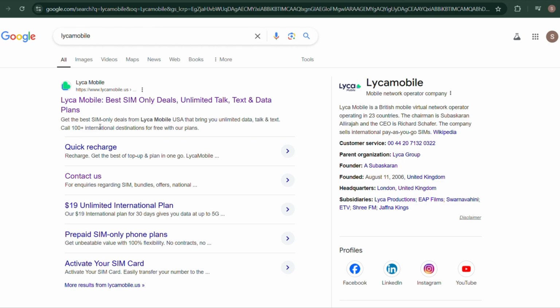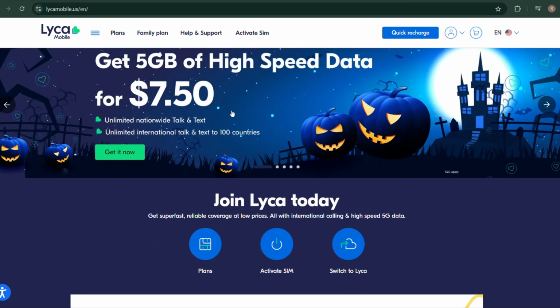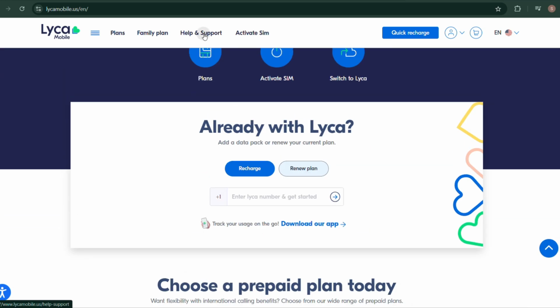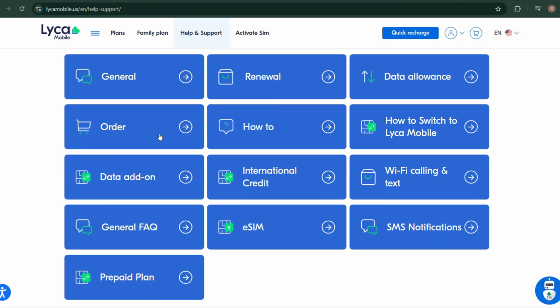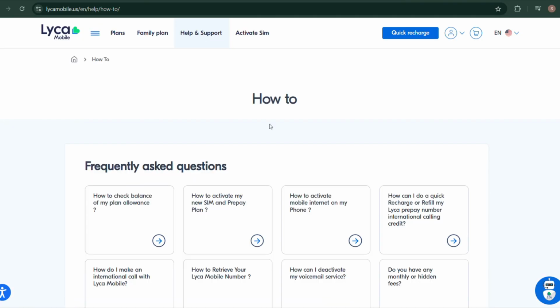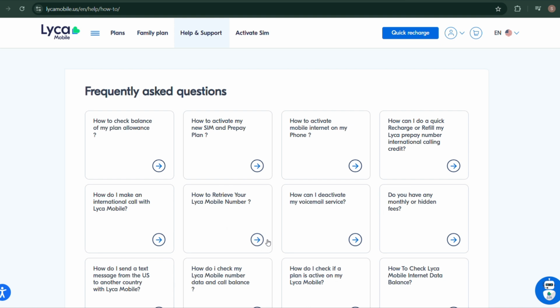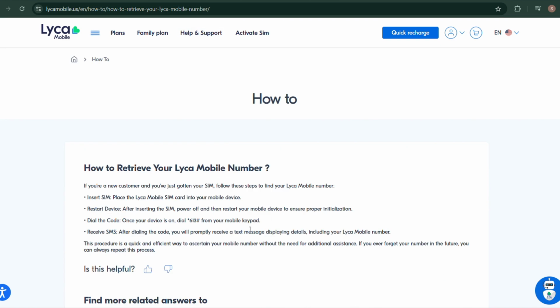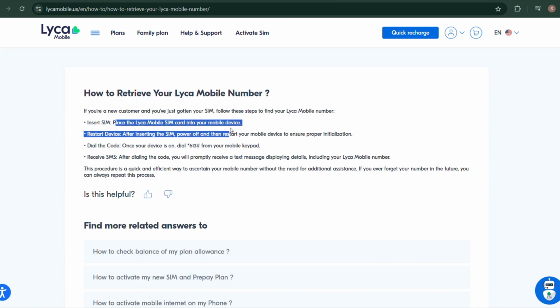First, go to your web browser and go to the Lycamobile official website. Click on Help and Support and select How to. Then select your query. They will give you the instructions such as place the Lycamobile SIM card into your mobile device. After inserting the SIM, power off and then restart your mobile device.